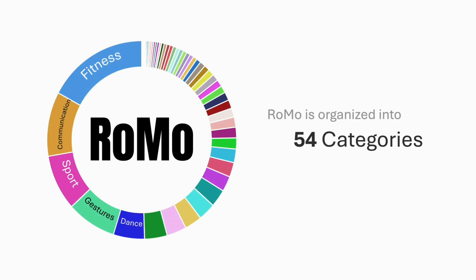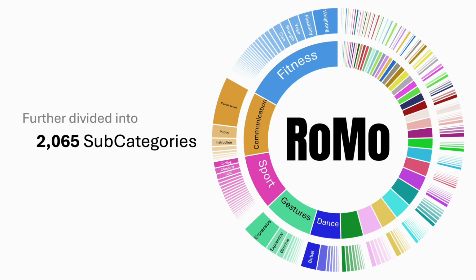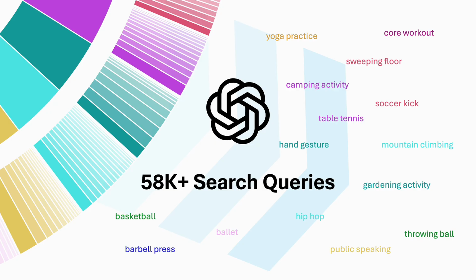The taxonomy starts with 54 broad categories covering fitness, sports, gestures, dance, communication, daily life, tool use, and many other domains. These categories are divided into 2,065 subcategories, giving each sequence precise semantic context instead of a flat label. We use the taxonomy to drive data collection with large language model assistance. ChatGPT synthesizes more than 58,000 search queries for diverse in-the-wild video retrieval.